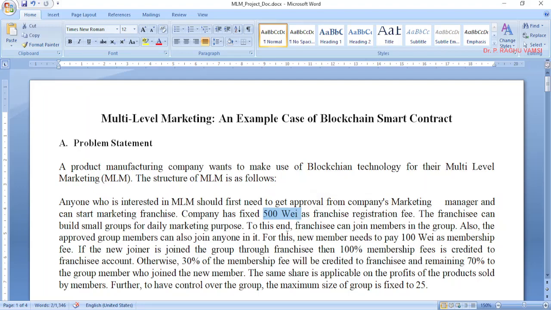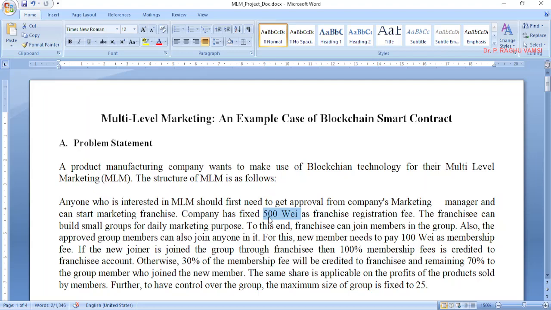But in general, whenever you write any problem statement, you need not mention this kind of thing. You may mention local denominations like rupees or something else, which you may map to the blockchain framework that supports cryptocurrencies, map that amount to the cryptocurrency amount, and go forward in developing the smart contracts. I hope by this time you got an idea of how this multi-level marketing works.